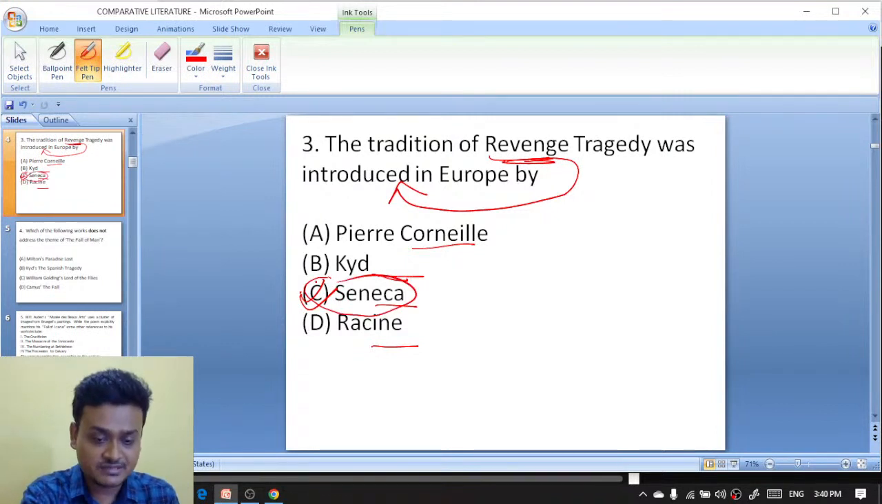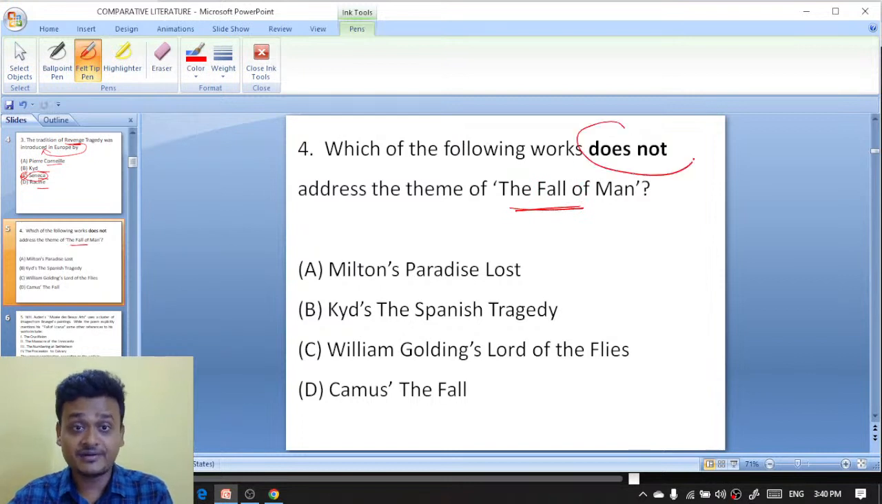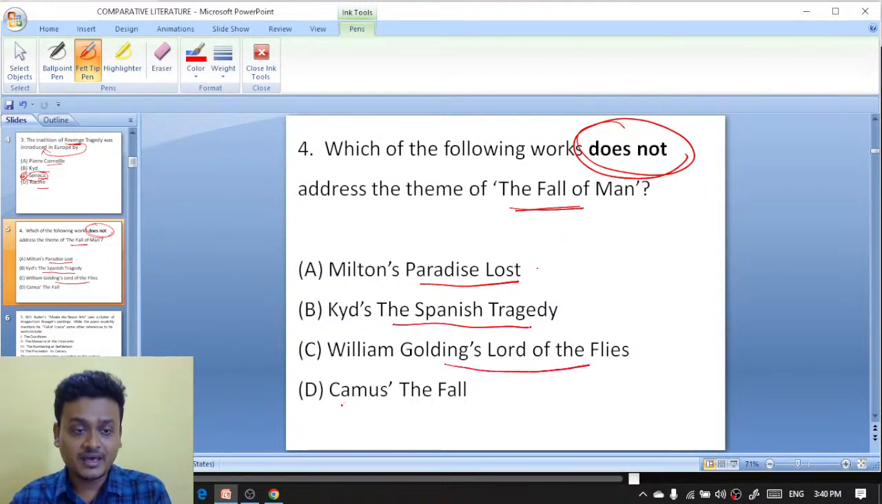Next question, question number 4 here. Which of the following works does not address the theme of the fall of man? Milton's Paradise Lost, Keats' The Spanish Tragedy, William Golding's Lord of the Flies, or Albert Camus' The Fall.